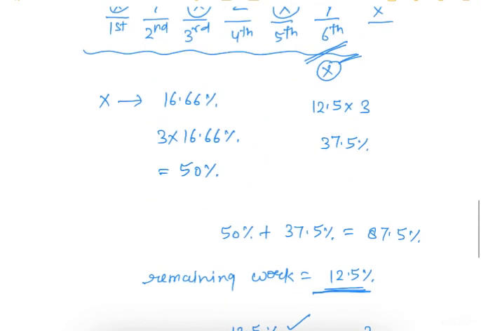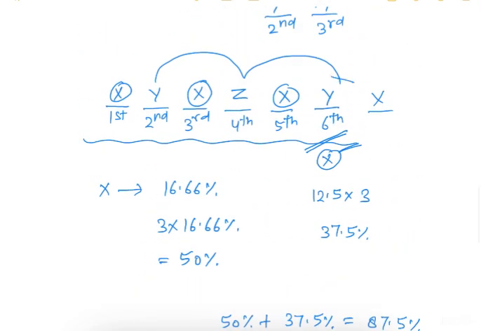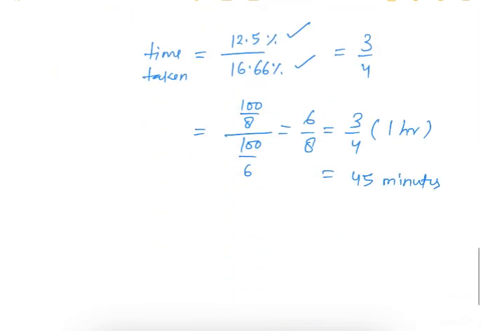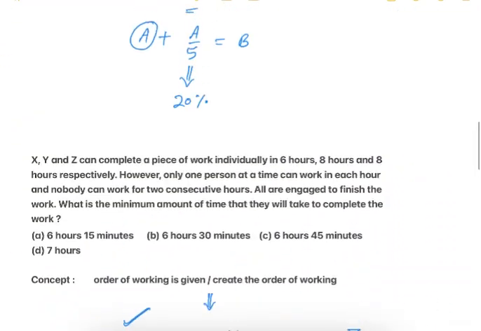So total time: till here 6 hours, and in this remaining work 45 minutes. So total time is 6 hours plus 45 minutes. This is our answer. So the correct option is option C.